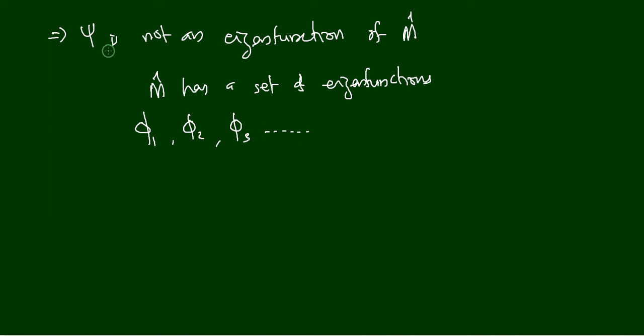So be very careful: psi is not an eigenfunction of m cap, but m cap has a set of eigenfunctions phi 1, phi 2, phi 3, etc.